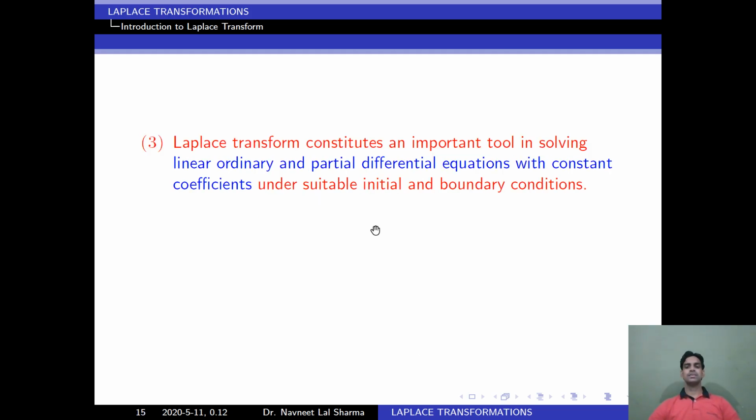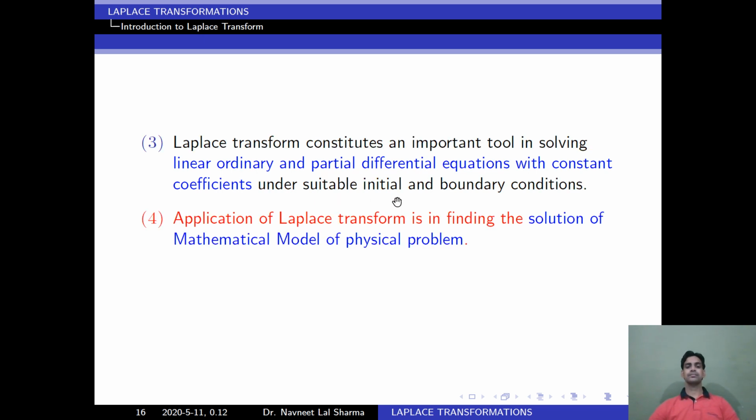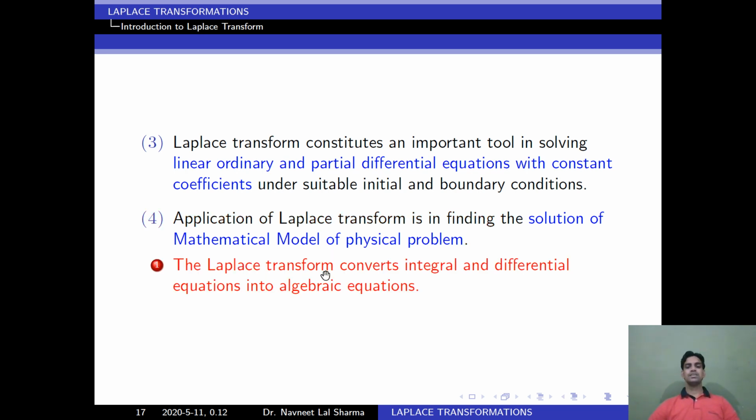Now, importance of Laplace transform. Laplace transform is an important tool for solving linear ordinary and partial differential equations with constant coefficients when initial and boundary conditions are given. Another application of Laplace transform is for finding the solution of mathematical models of physical problems. So we know Laplace transform converts integral and differential equations into algebraic equations. We can see our equation 1. So we are getting Laplace of f(t) in terms of s, that is our algebraic equation in terms of s.